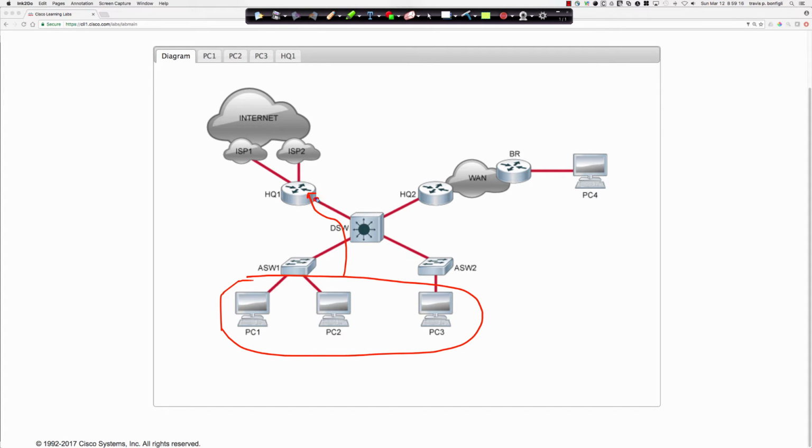So we're successfully getting through that interface right there into the HQ router here. And then we've confirmed that the HQ router itself can get out to ISP1, and we've confirmed that it can get out to ISP2. So the issue, most likely, is something to do with HQ1.